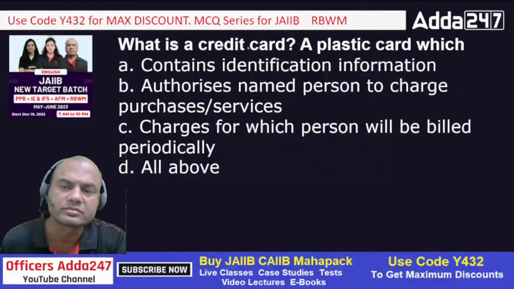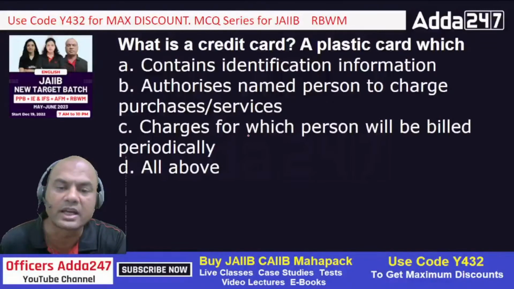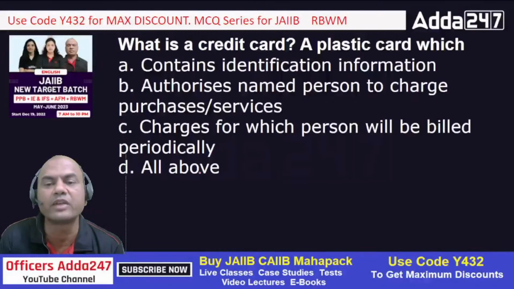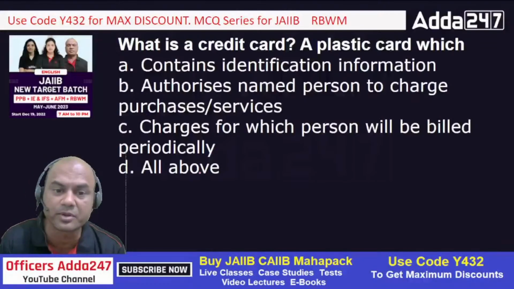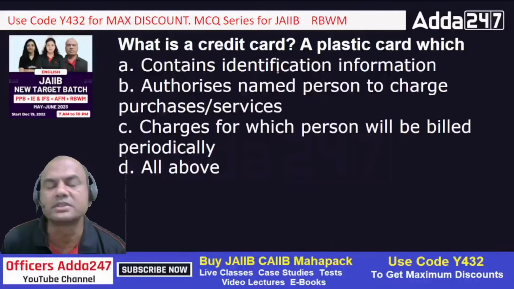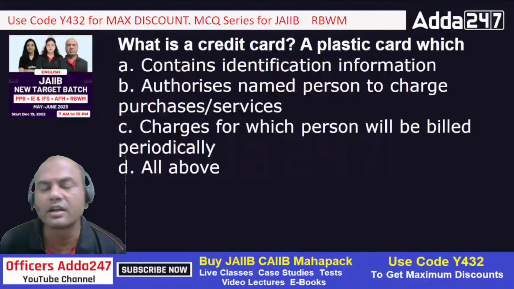What is the credit card? A plastic card which contains identification information, authorizes a named person to charge purchases or services, charges for which the person will be billed periodically, and all of the above. So what is the credit card? Contains identification information. Here it can be all of the above also. So does it contain identification information? Means if you have given a credit card to somebody, can you identify who has done the transaction? Definitely. That card holder will do the transaction himself.